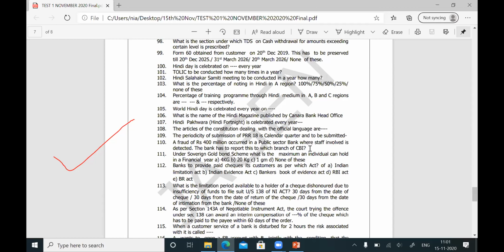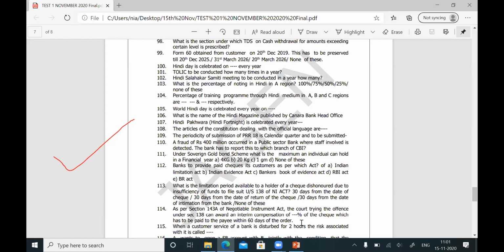Now, just go through the question. I can understand what comes to your mind sitting here, but what most of you get in mind is a wrong answer. Question number 111. Under the sovereign gold bond scheme, what is the maximum an individual can hold in a financial year? 4 gram, 20 gram, 1 gram, none of these. Again, I repeat the question.